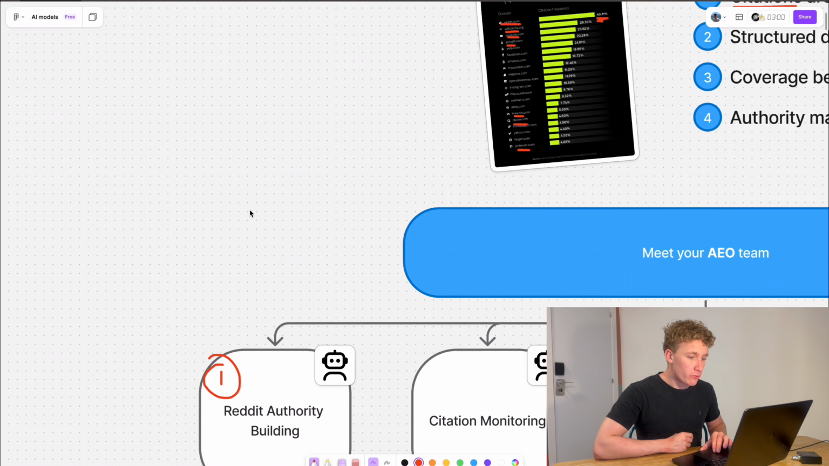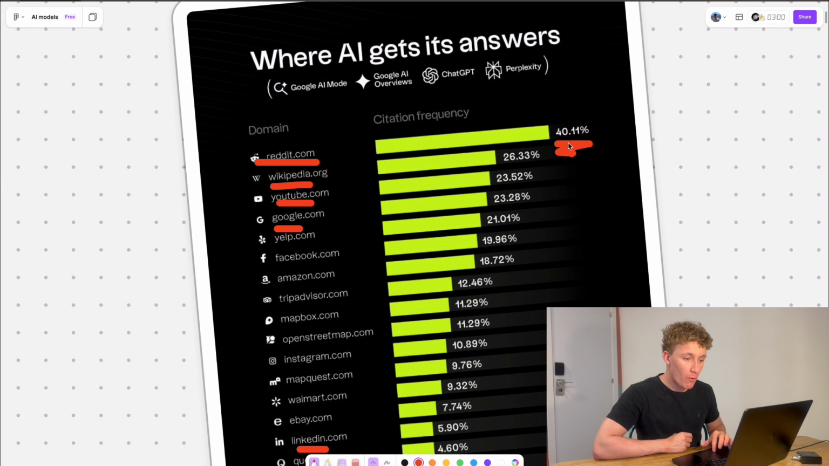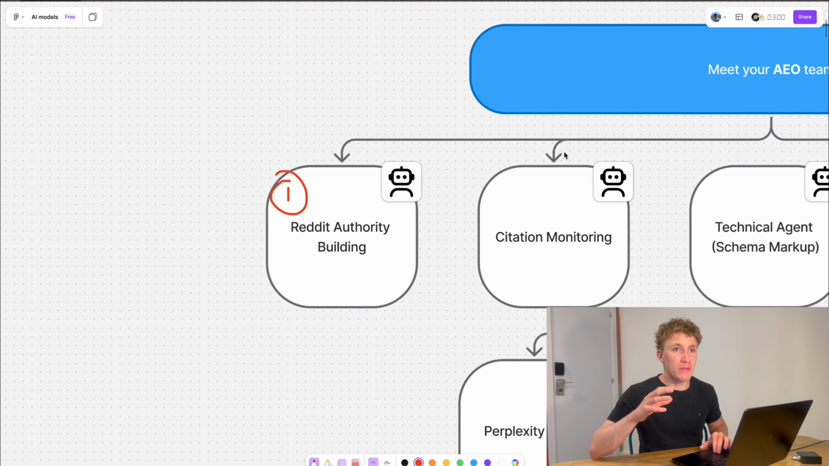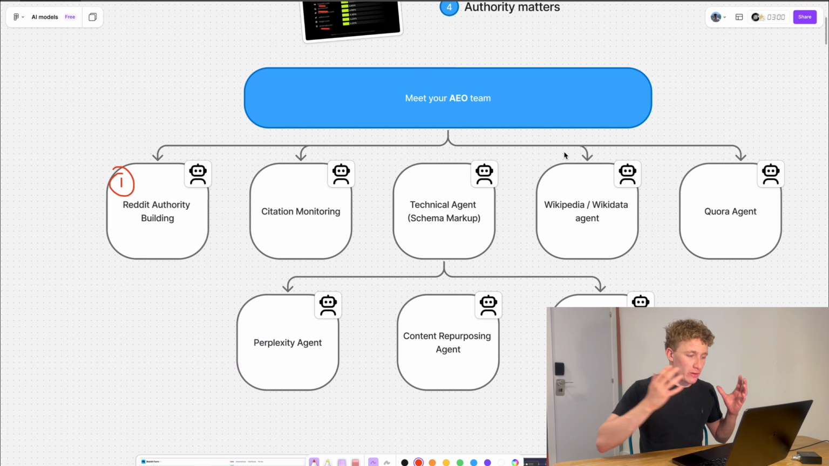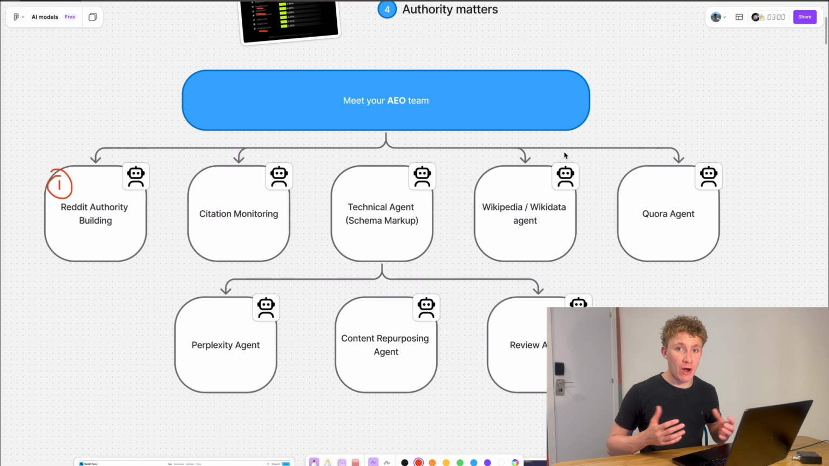Okay, so the first one is probably the most important, and this is your Reddit authority building. As we saw above, Reddit is by far the most cited source by ChatGPT, and this is by a long way. 40% of citations are pulled from Reddit. And what that means is, if you're searching for the best marketing agency in London, guaranteed it's going to be pulled from Reddit. It's going to pull from lots of sources, but it's going to be searching Reddit.